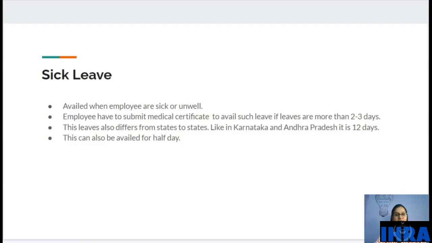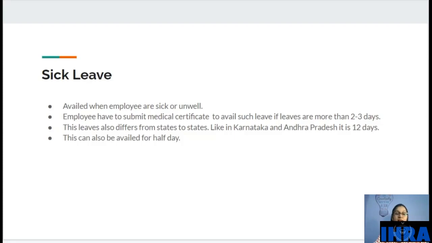What is sick leave? It is availed when employees are sick or unwell. So when you're sick or you're unwell, you can take sick leave. Employees have to submit a medical certificate to avail such leave if leaves are more than 2 or 3 days. Suppose you are taking sick leave for 2 or 3 days, like common coughing, cold, then it's okay. You don't have to submit your medical certificate and you can take this leave.